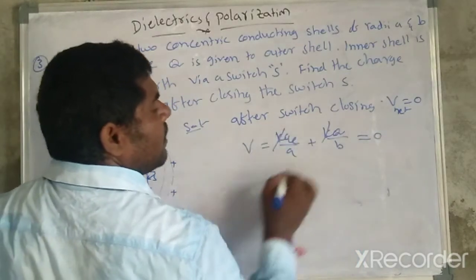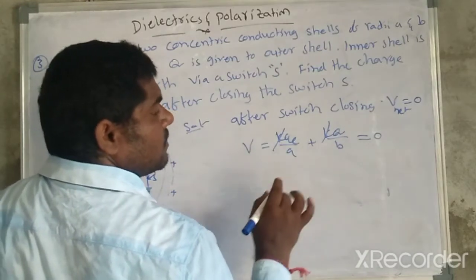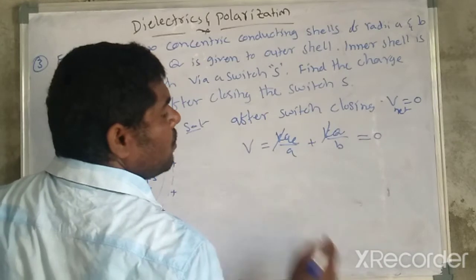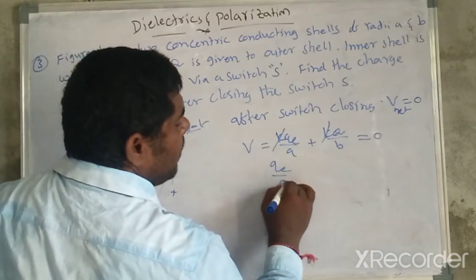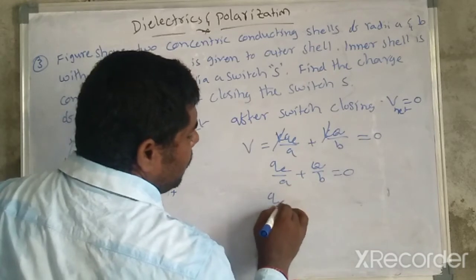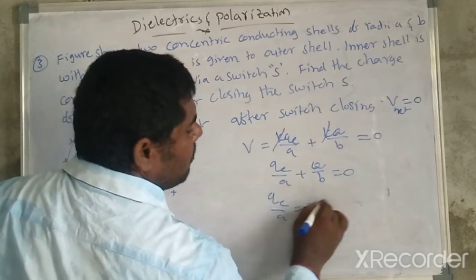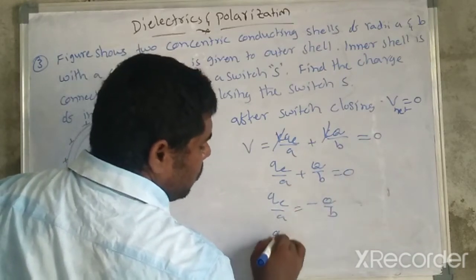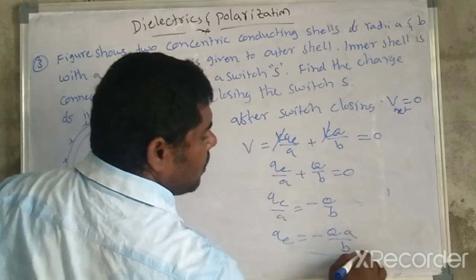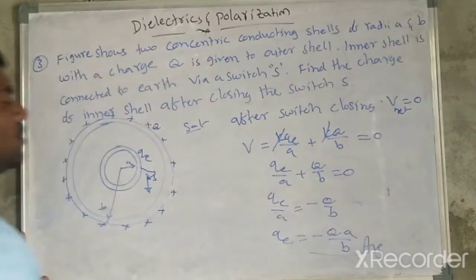So k is common, take it out and cancel, because 0 by something is 0. So QE by A plus capital Q by B is equal to 0. QE by A is equal to minus Q by B. So QE is equal to minus QA divided by B. Now this is the answer to the question.